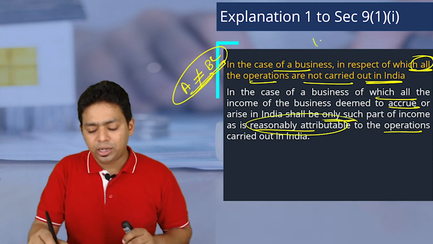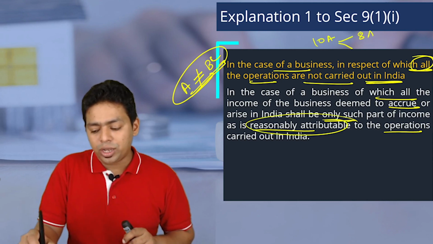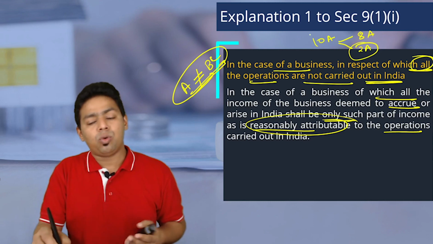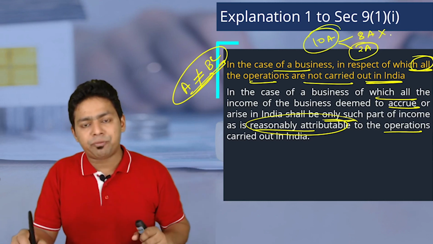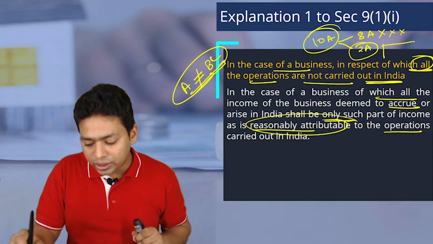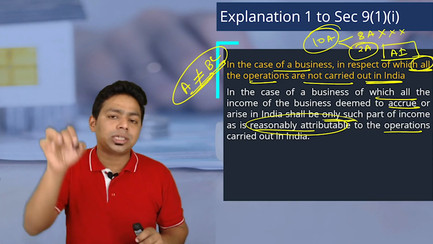What they are saying is, if there are 10 activities that you do, out of 10, 8 activities you are doing outside India, only 2 activities you are doing in India. How can you say the whole income accrued in India? No. Majority activities were performed outside India. If you want to tax, you can tax, but only that much income which is attributable to the activities conducted in India.